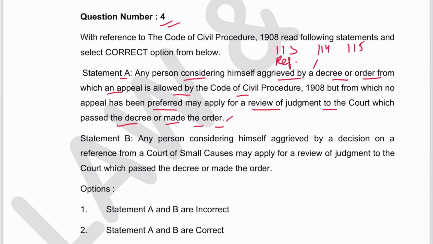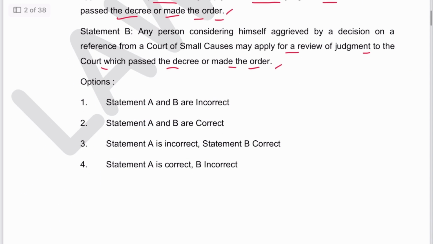This is reference, review, and revision. The second statement: any person considering himself aggrieved by a decision on a reference from a court of small causes may apply for review of judgment to the court which passed the decree or made the order. This is also correct. So both are correct. 2 is the answer.